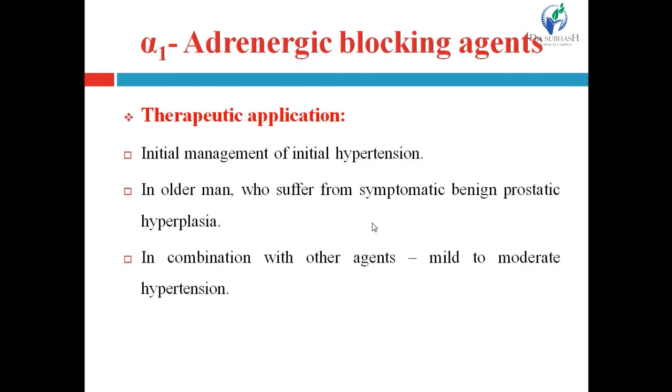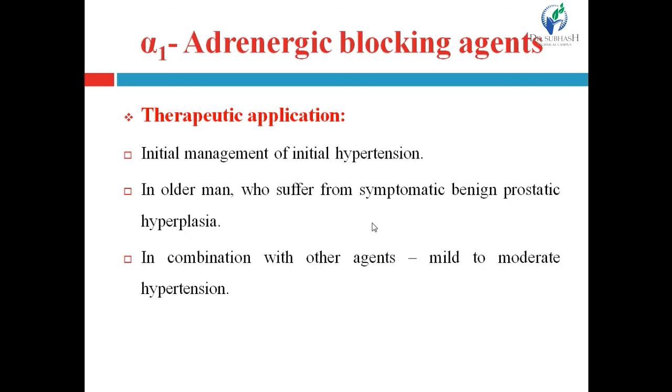Therapeutic application of the alpha-1 adrenergic blocking agents. It is useful in the initial management of hypertension, that means mild hypertension, right? For the treatment of mild hypertension, it is used in the initial stage.